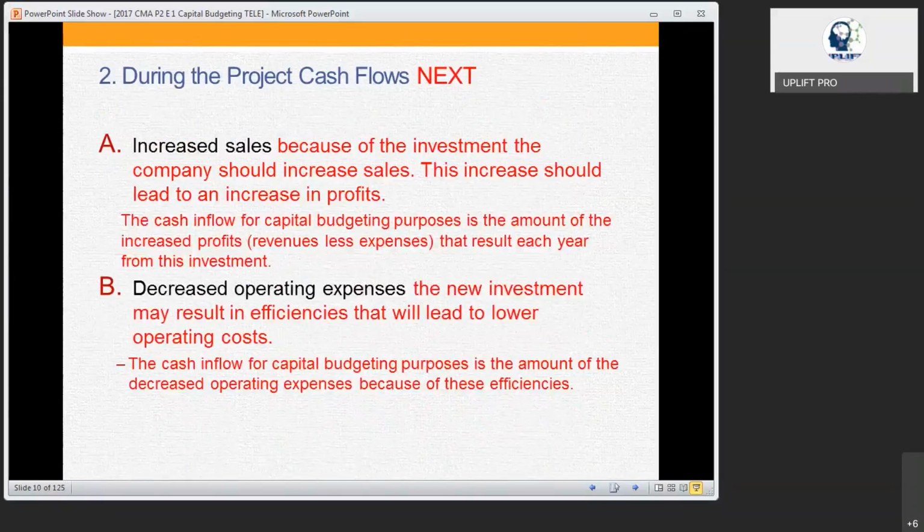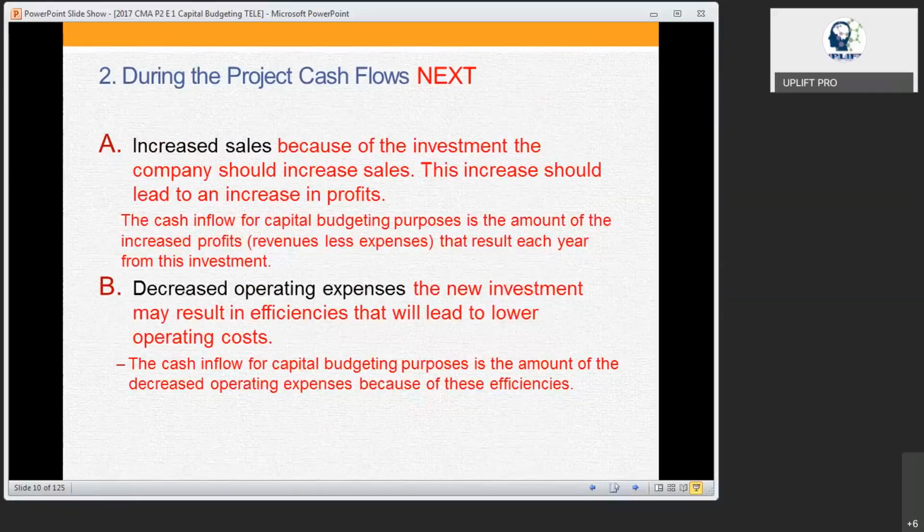Now, since you have implemented the new project or new machinery, there is a possibility that because of the introduction of the new machinery, you may get increased sales. So what could be the possible increase in sales because of this particular machinery? That has to be considered for the project cash flows.